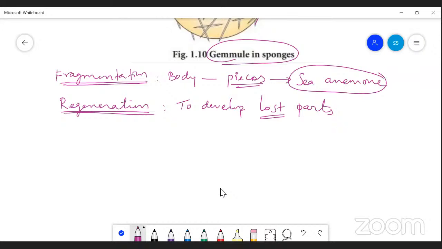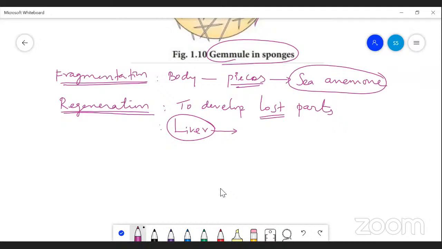You have to remember, in human beings, the only organ which is able to regenerate is the liver. Only liver. Okay, so if part of the liver cells get damaged, the damaged part can be regenerated. Other than this, if any organ is lost,